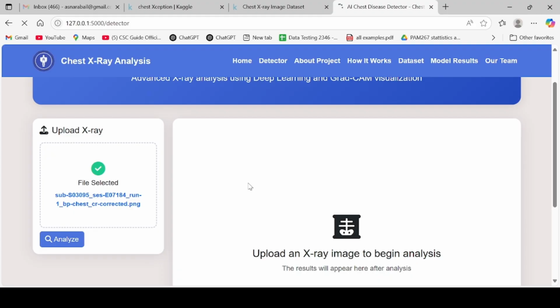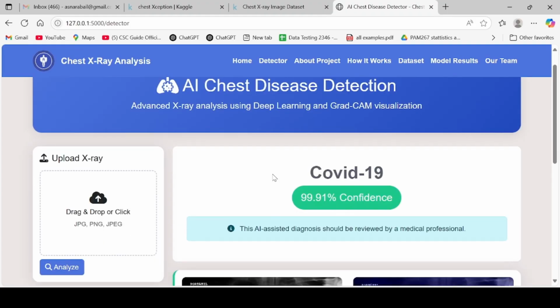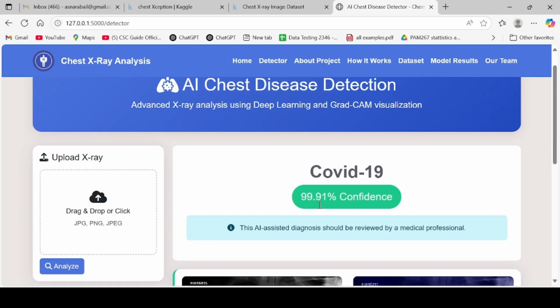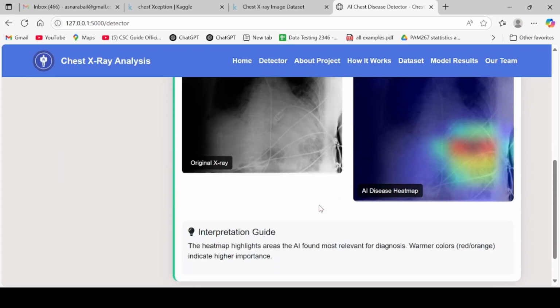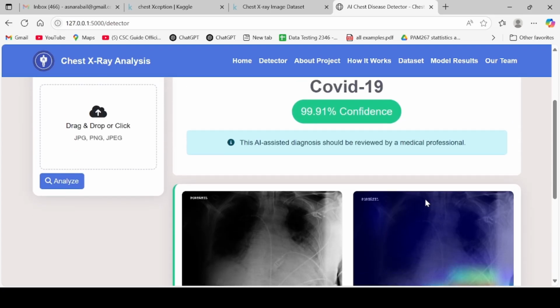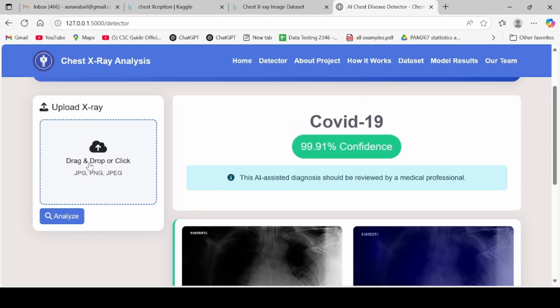After that it generates the report. This is COVID-19, with a 99.91% confidence score. This is the original picture, and this is the heat map generated by the model, and this is the affected part in which there is COVID, and this is 99.91%. We will upload one more image.